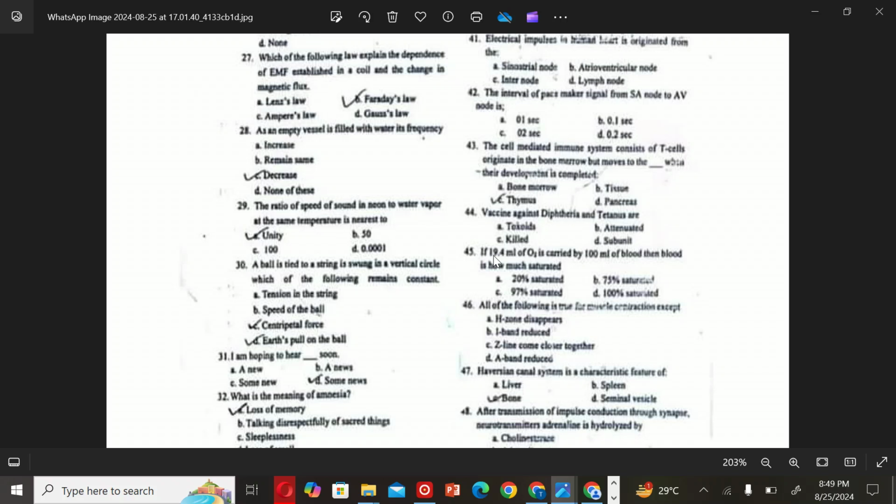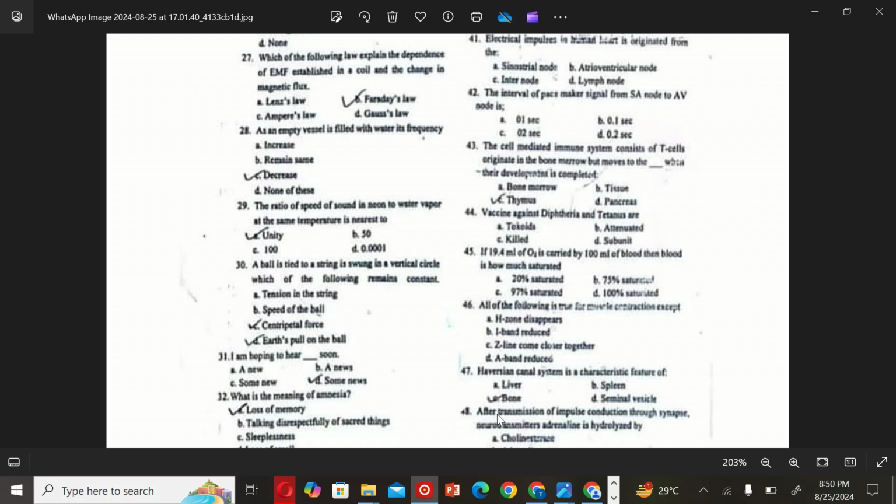The next MCQ is: if 19 ml of O2 is carried by 100 ml of blood, then how much saturated is the blood? So the correct option is C, 97% saturated. The next MCQ is: all of the following are true for muscle contraction except. So the correct option is tone reduced. D is the correct option.